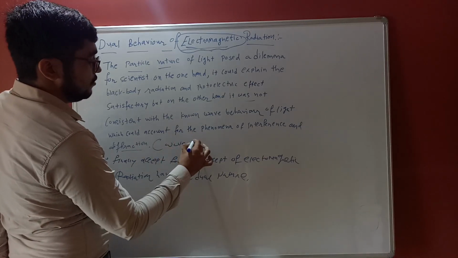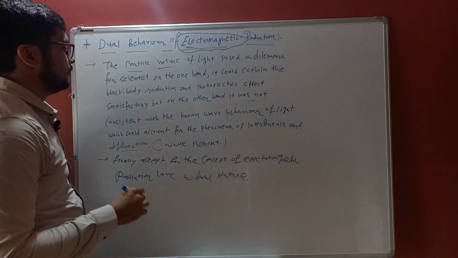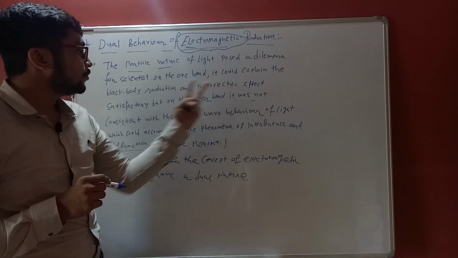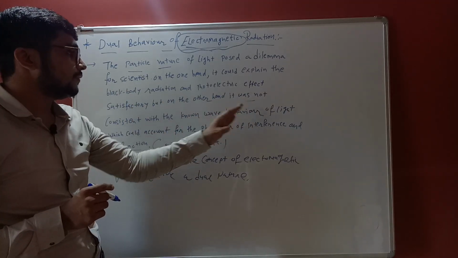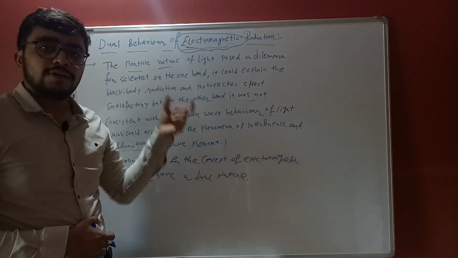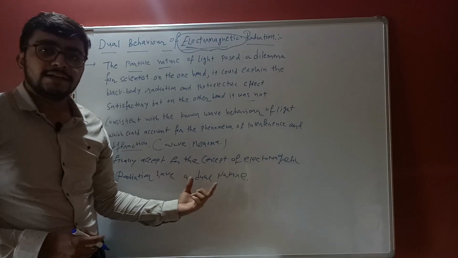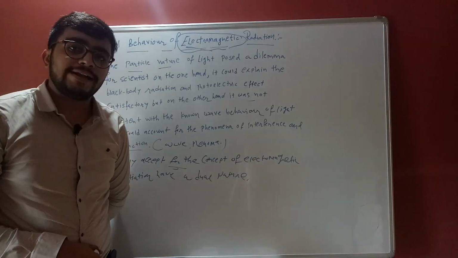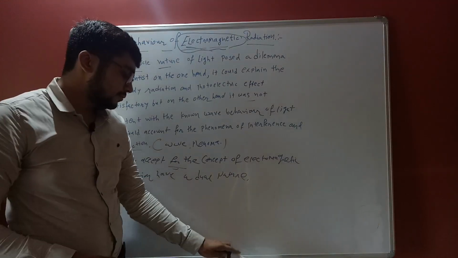This is the wave-like nature, or wave phenomena. Okay, so the photoelectric effect and black body radiation are combined with wave behavior for the electromagnetic nature, and finally they concluded that electromagnetic radiation has dual nature, particle and wave. Okay, so this is the dual behavior of particles.